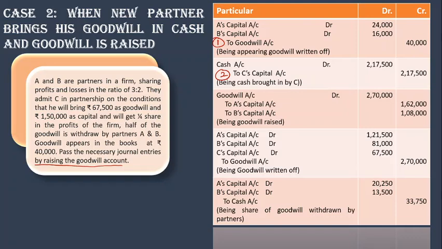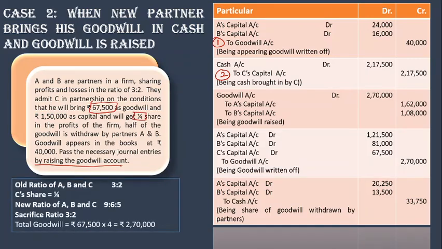When it says raising and write off, that means first thing is that we have to raise the entire goodwill. What we know here is the goodwill of the new partner, and also we know his share of goodwill, that is 1/4. So we can easily calculate the total goodwill of the firm. Can you see here? 67,500. The reciprocal of his share gives me the 2,70,000 as total goodwill.